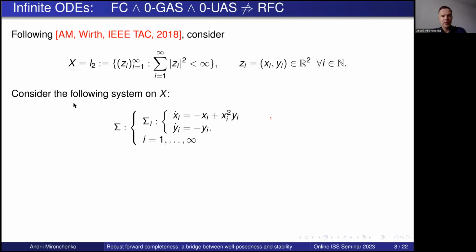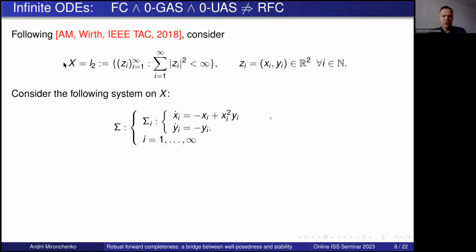Even more, if we take this example from my paper with Fabian Wirth several years ago, then we will see that forward completeness, even together with global asymptotic stability, does not imply robust forward completeness. Let me present this example now.